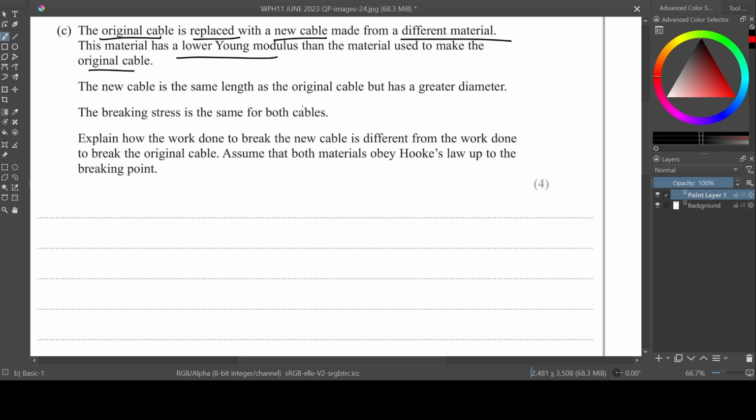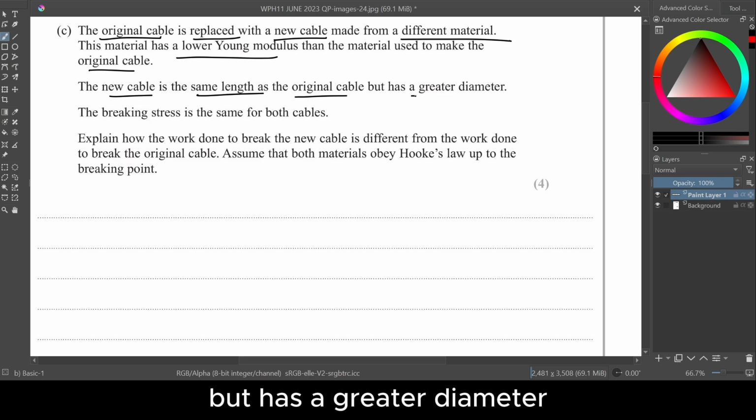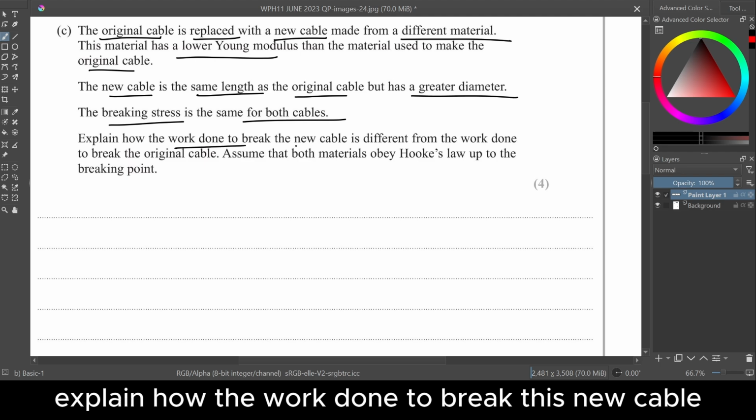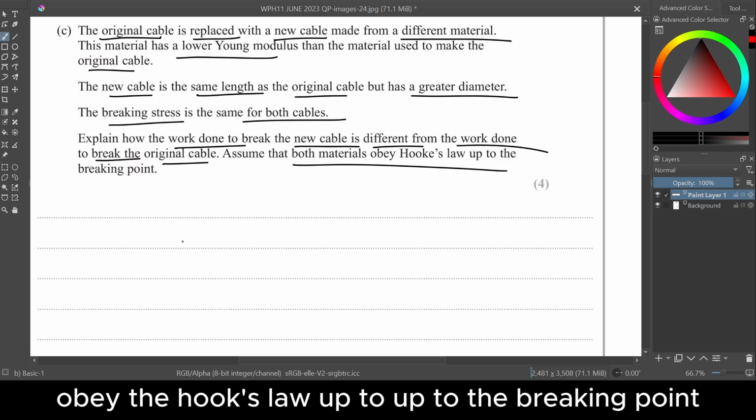The new cable has the same length as the original cable but has a greater diameter. The breaking stress is the same for both cables. Explain how the work done to break this new cable is different from the work done to break the original cable, assuming both materials obey Hooke's law up to the breaking point.